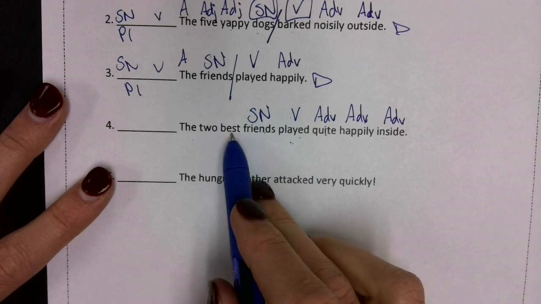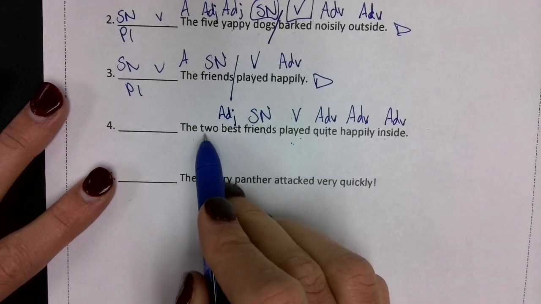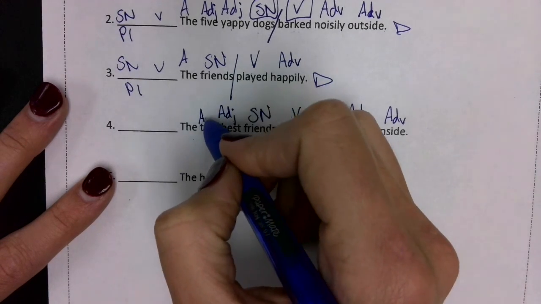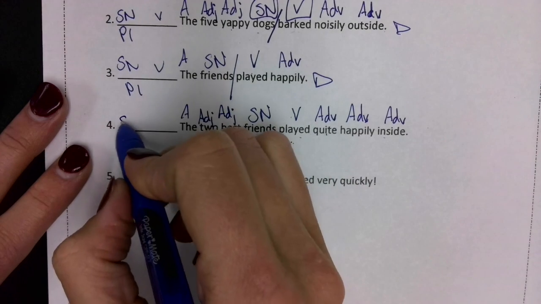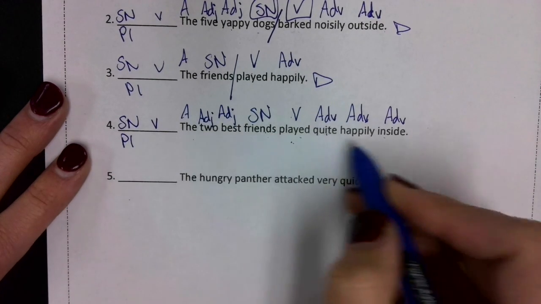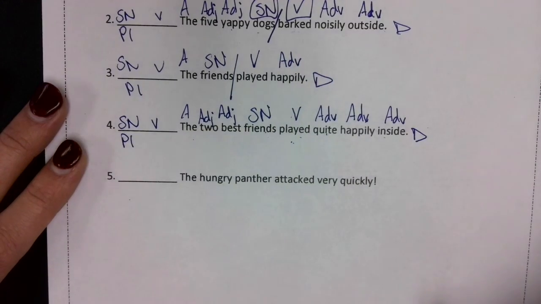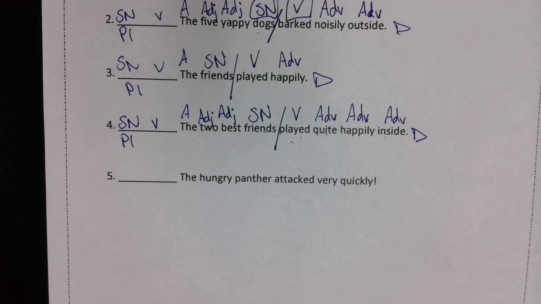Adverb. What kind of friends? Best friends. Adjective. How many friends? 2. Adjective. The. Article. Adjective. Subject, noun, verb, pattern 1. Check. Period. Statement. Declarative sentence. Go back to the verb. Divide the complete subject from the complete predicate.